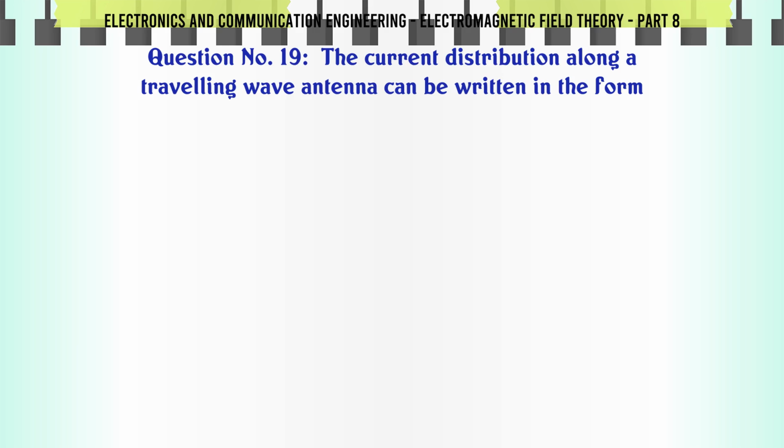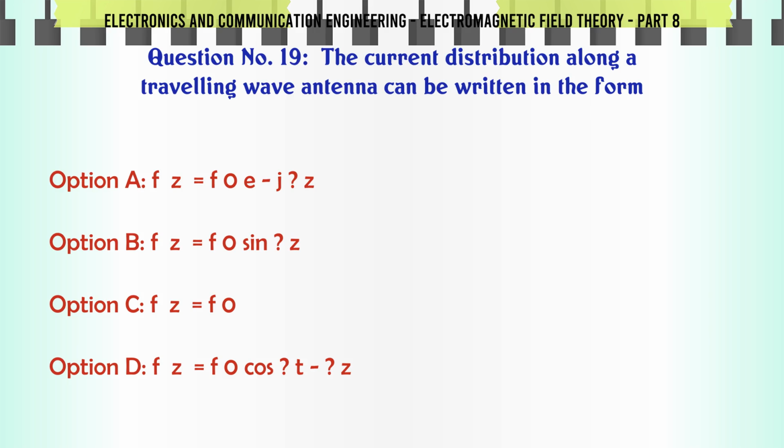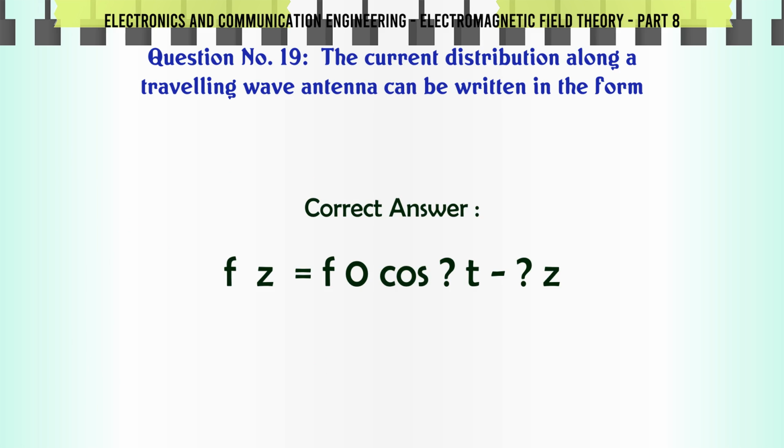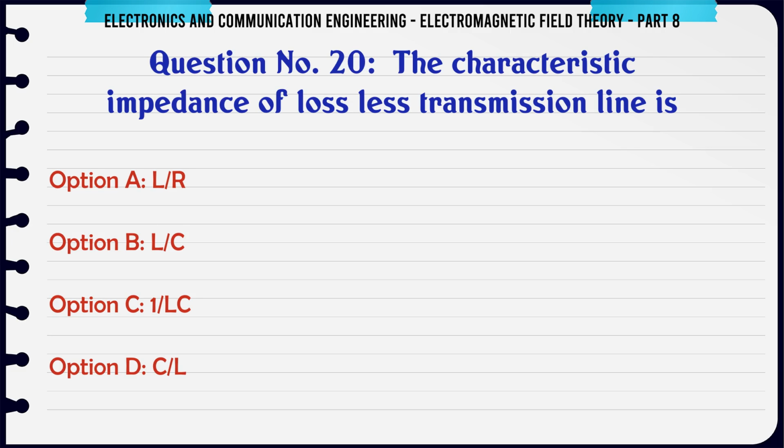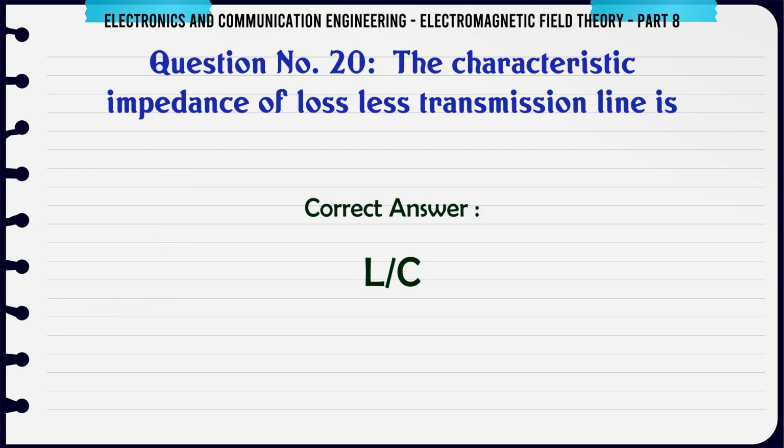The current distribution along a traveling wave antenna can be written in the form A. F(z) = F0 e^(jz). B. F(z) = F0 sin z. C. F(z) = F0. D. F(z) = F0 cos z. The correct answer is F(z) = F0 cos z. The characteristic impedance of a lossless transmission line is A. L/R. B. LC. C. 1/LC. D. C/L. The correct answer is LC.